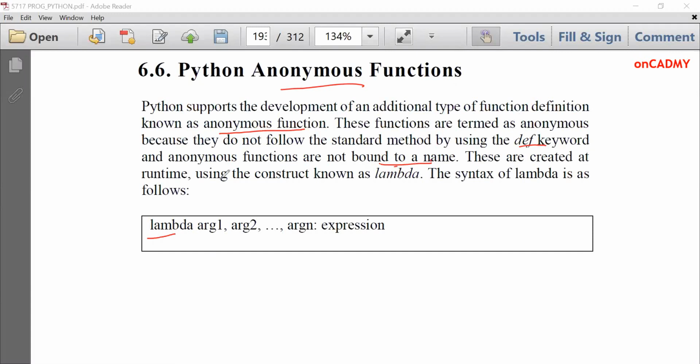These are created at runtime using the construct known as lambda. So we use a keyword for this, which is called lambda. The syntax of lambda is as follows: lambda, argument 1, 2, and so on up to argument n, then a colon, and then we write the expression. Whatever we are going to perform, we will write in this expression after the colon. So this is called an anonymous function. So let's see an example of this function, how to use it.